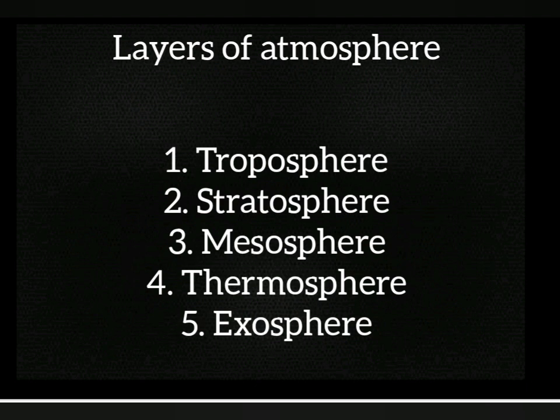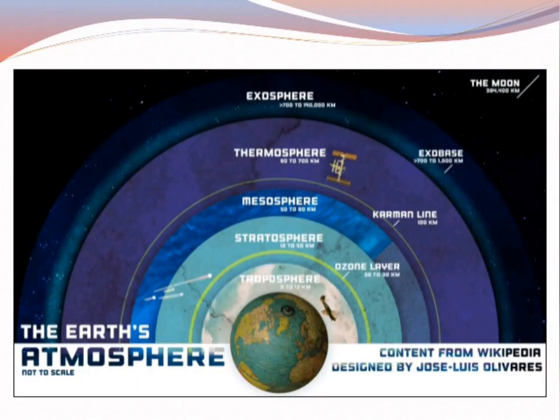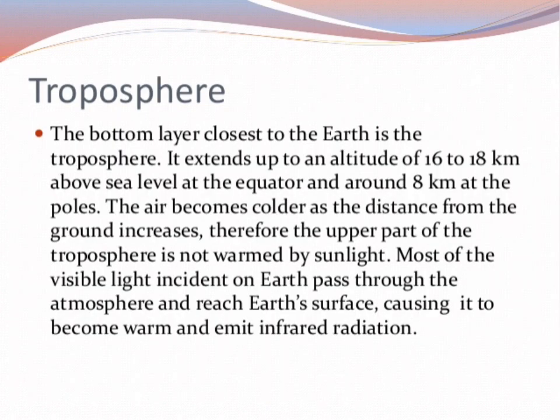now we will be moving towards the different layers of the atmosphere. There are different layers. First of all is troposphere. You can see very first layer is the troposphere, then is your stratosphere, then is your mesosphere, thermosphere and exosphere. First of all, we will be discussing the troposphere.